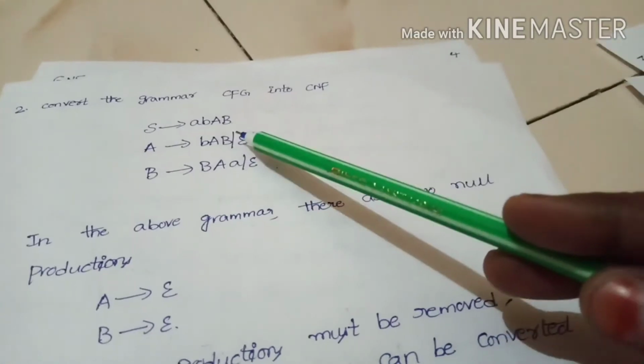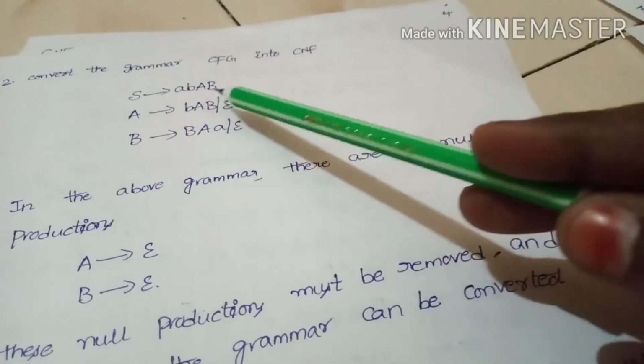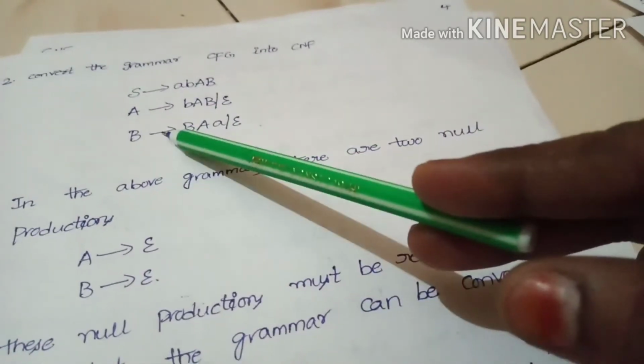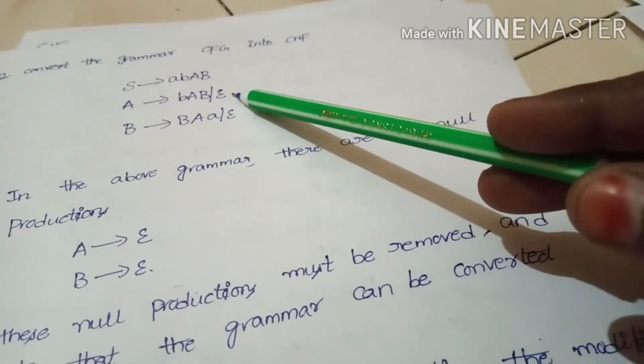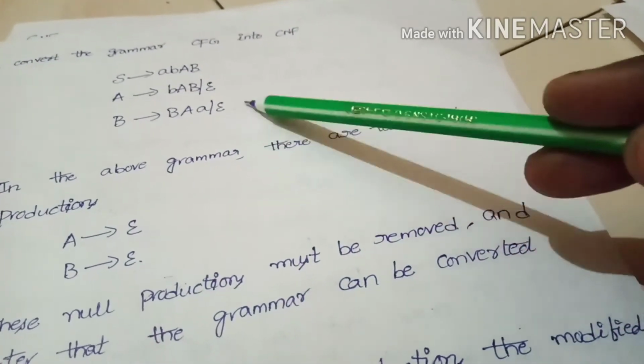Convert the grammar CFG into CNF. Here, capital S tends to AB. Capital A tends to BAB or epsilon. Capital B tends to BA or small a or epsilon.